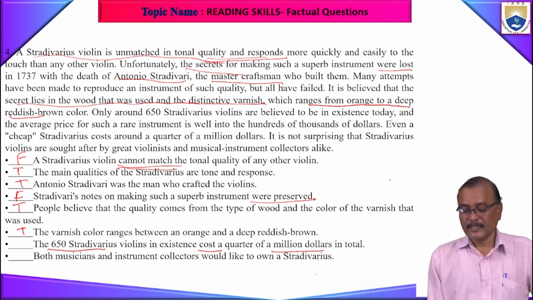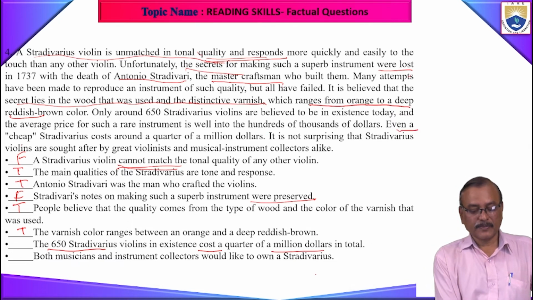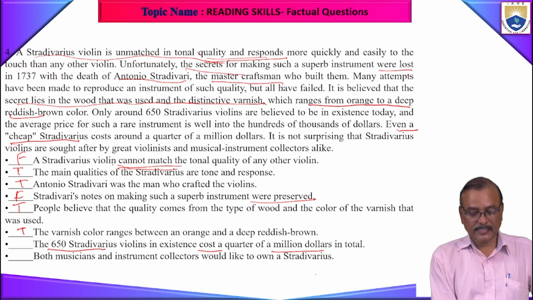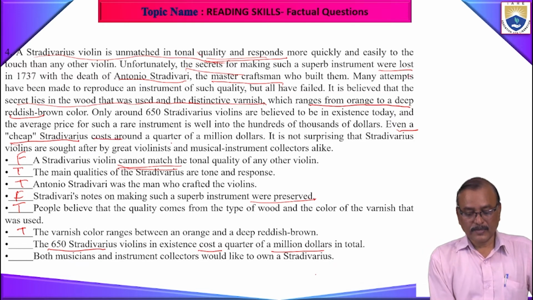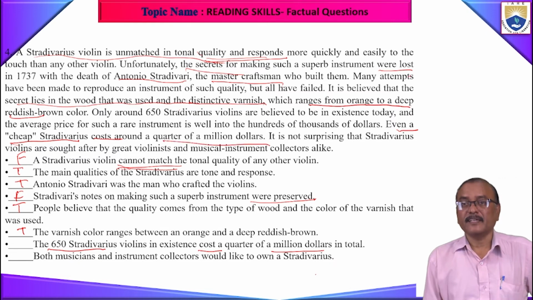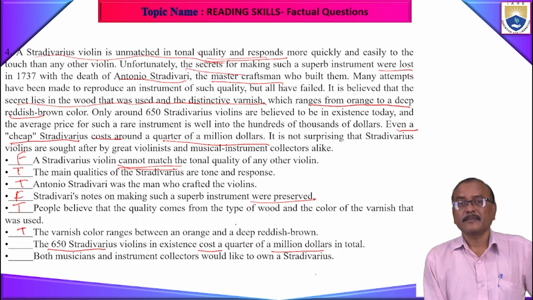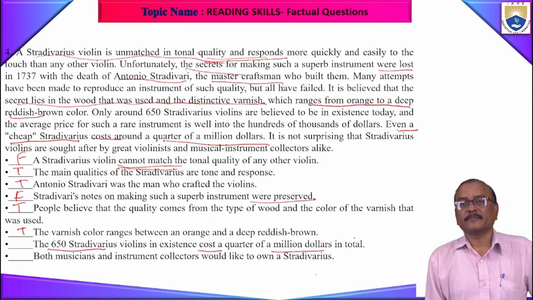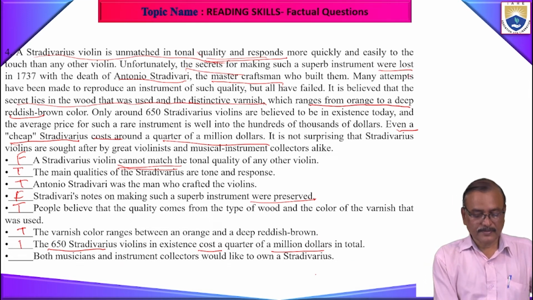But here what is that? Even a cheap Stradivarius, cost of one cheap Stradivarius costs around $250,000. Here 650 violins cost, but in the passage here, one cheap Stradivarius, cost of only one violin. So the statement is false.